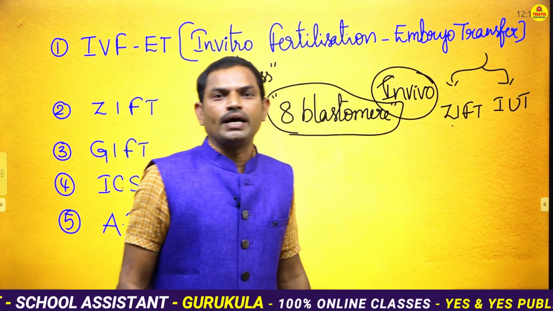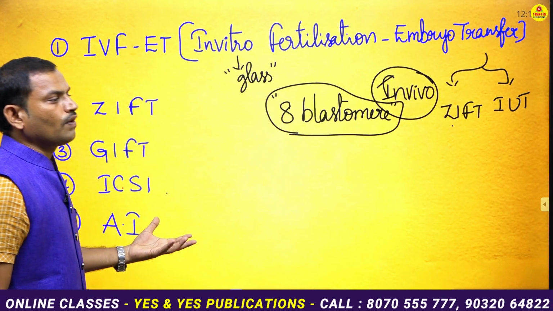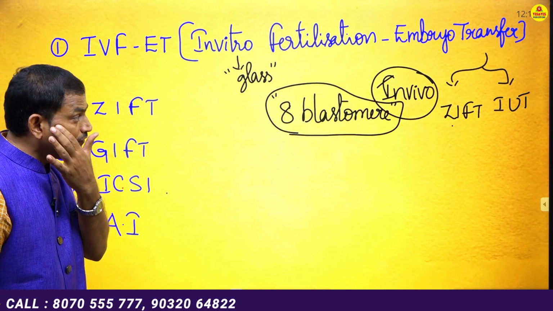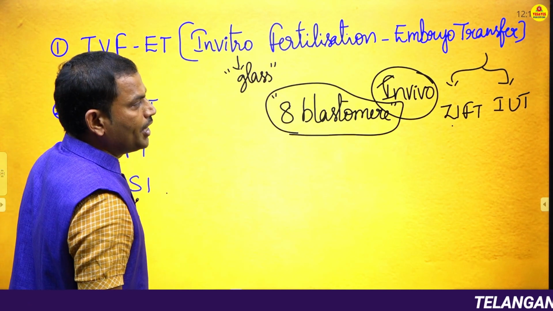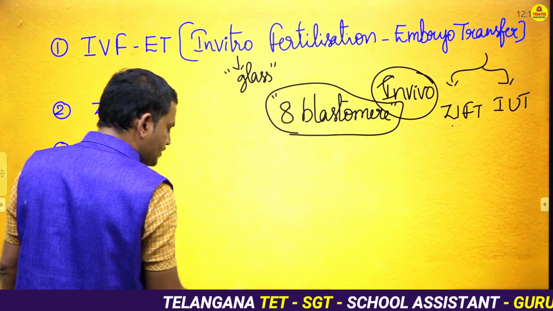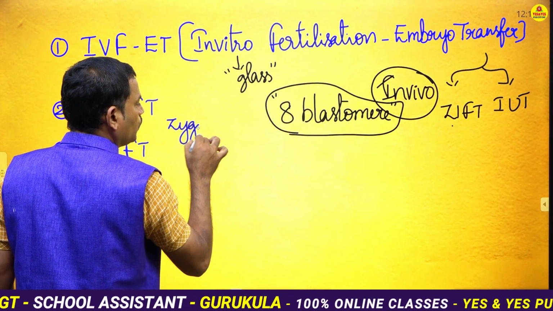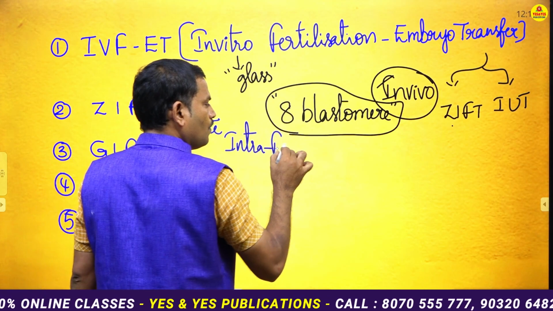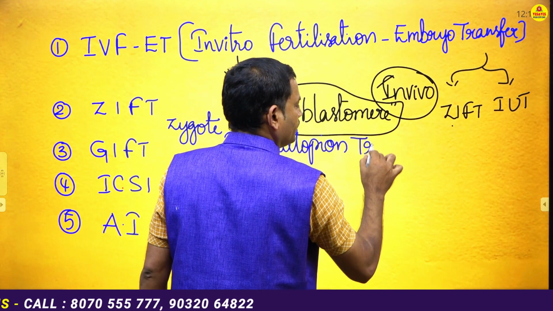Now let us come to these two terms, GIFT and IUT. Depending on the stage of embryo transfer and the site of embryo transfer, this embryo transfer can be divided into two types. One is ZIFT, another one is IUT. So ZIFT means zygote intra fallopian transfer.